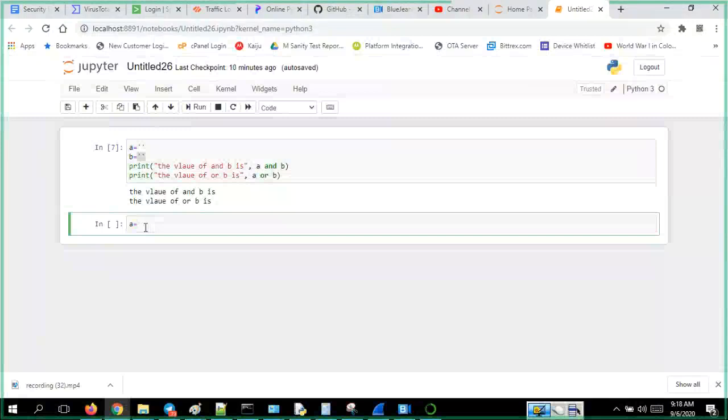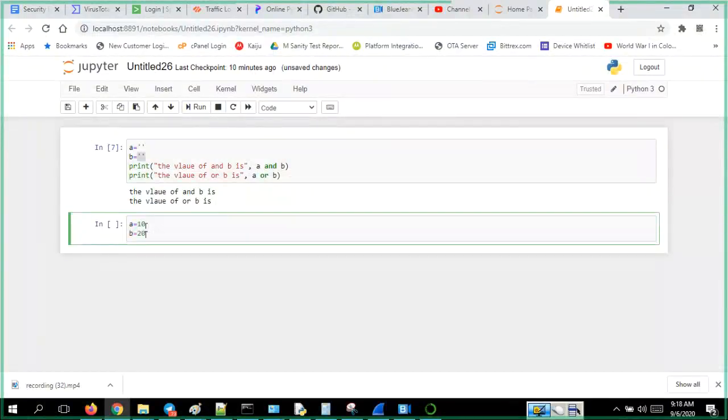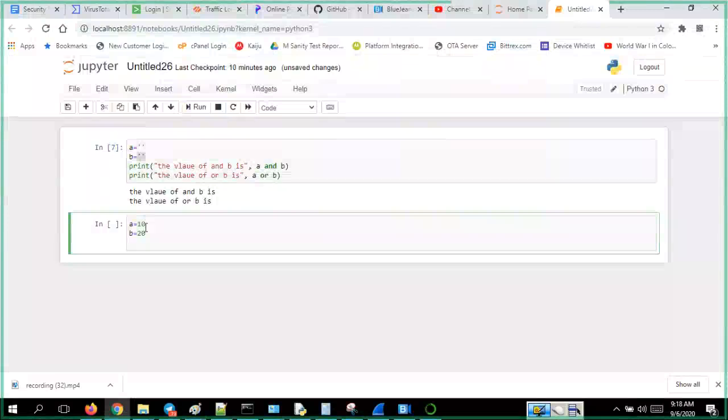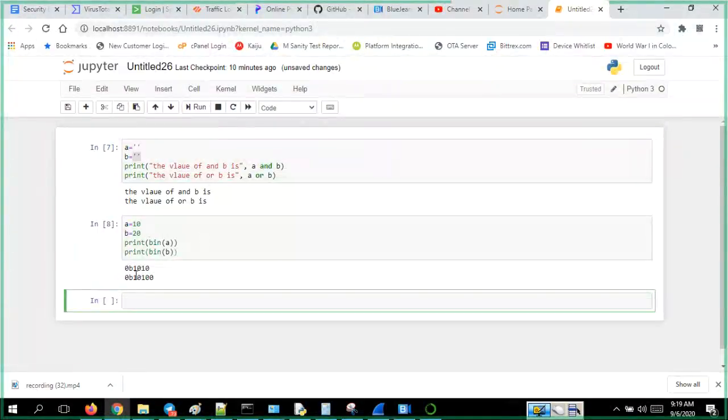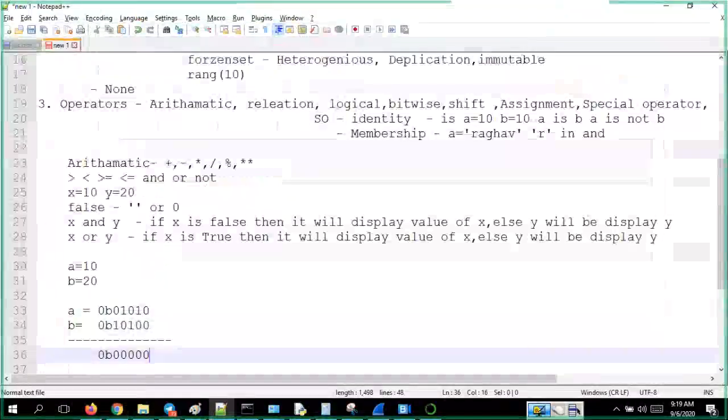Now I would like to convert this into binary and print it: bin of A, means I would like to convert this into binary and see it before doing anything. Then the same way bin of B. So I have got 1, 0, 1, 0 for A and 1, 0, 1, 0, 0 for B.